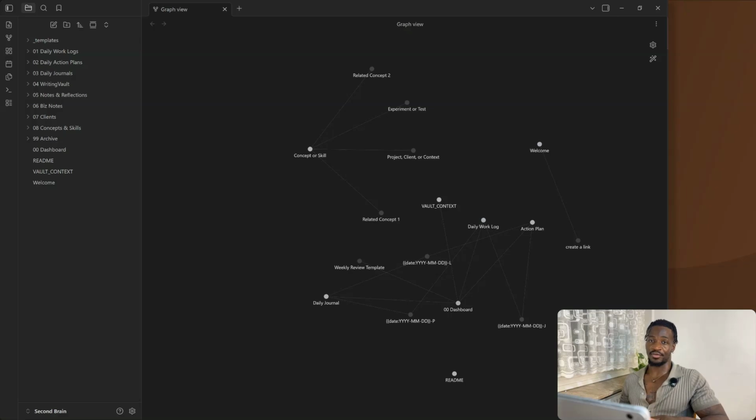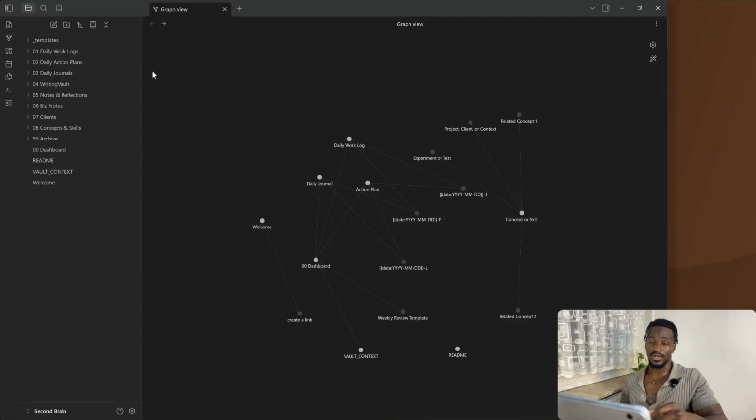So now the final prompt is in and the full vault structure has been built out. We now have an empty vault ready to turn into that second brain. As you can see, we have the full folder structure laid out here. Now, to start populating this second brain, all you need to do is day by day start filling it up with your action plans, your logs, your daily journals, and over time, you're going to get an amazing second brain build that you can actually use.